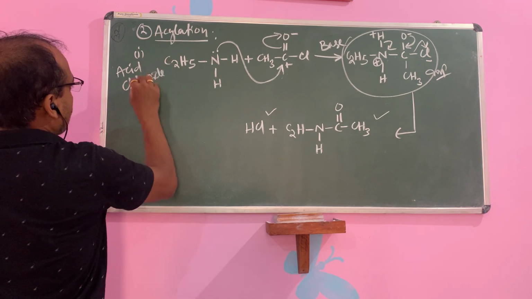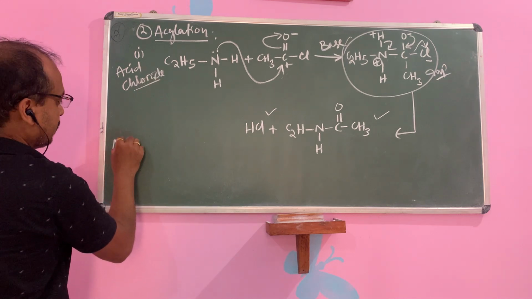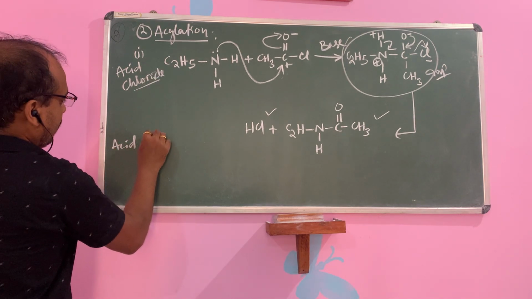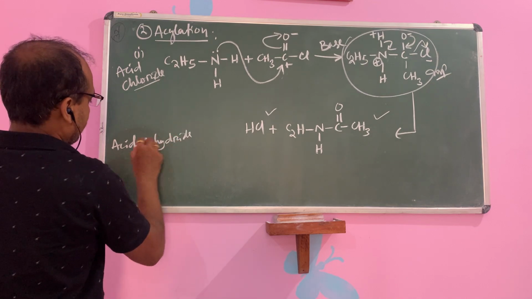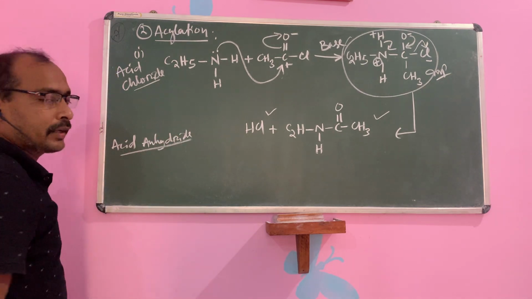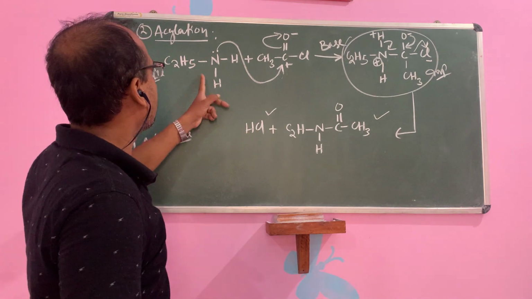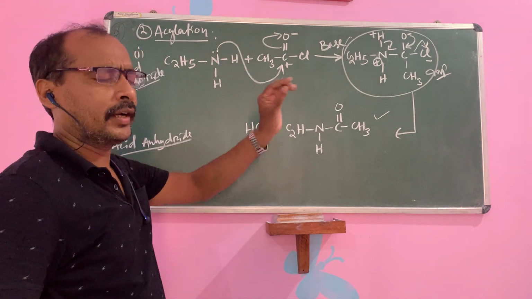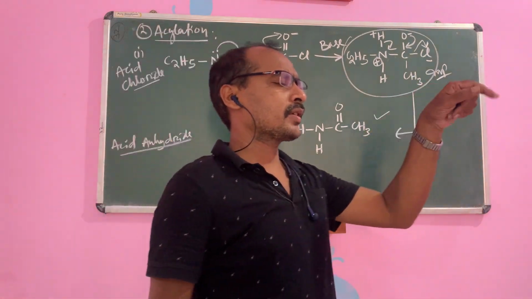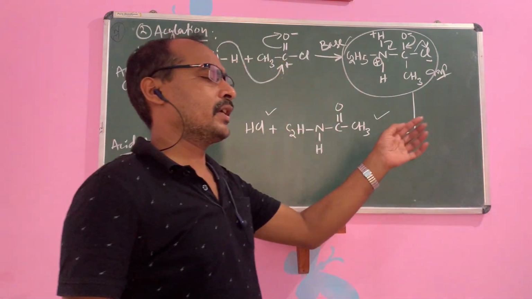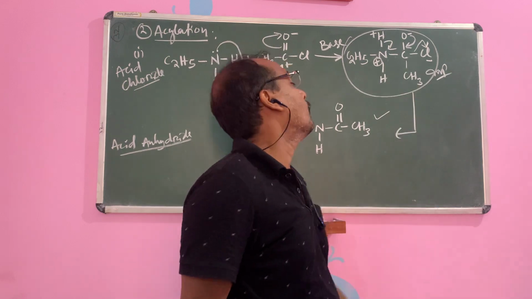Then we will react with acid anhydride. Children, similarly we can take the same example. With acid anhydride we will take acetic anhydride, CH3C=O, C=O, CH3, or (CH3CO)2O.